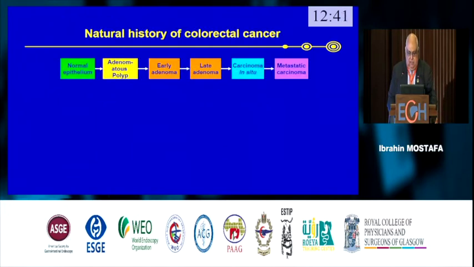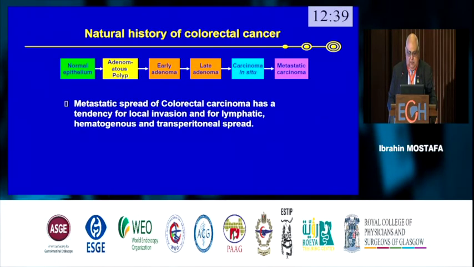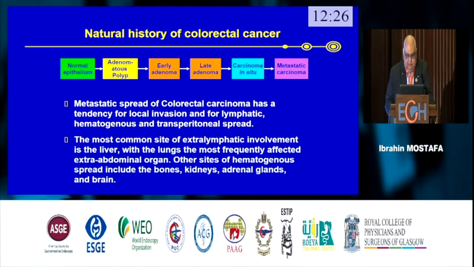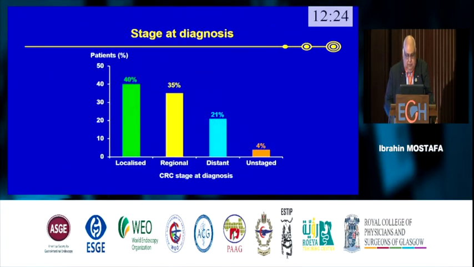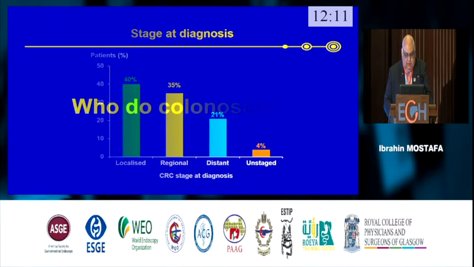And this is the natural history of colorectal cancer: epithelium, adenoma, early adenoma, late adenoma, carcinoma in situ. All of these, until this one, can be diagnosed and treated by endoscopy, and this decreases the incidence of colorectal cancer. And normally, when you're staging colorectal cancer, 40% are localized, regional 35, unstaged is 4, distant is 21. Is it the same here in our country or not?